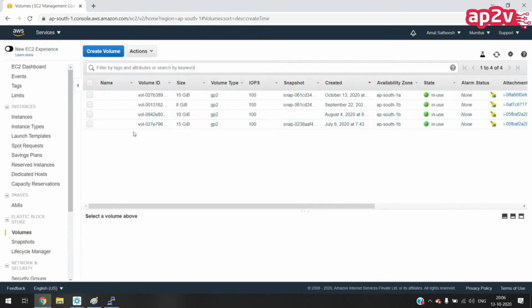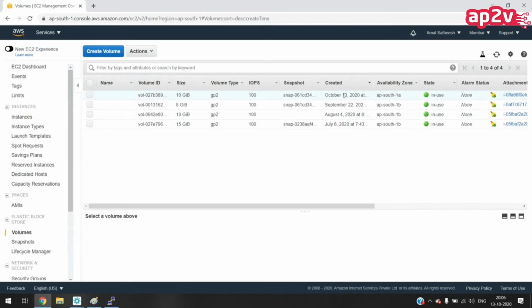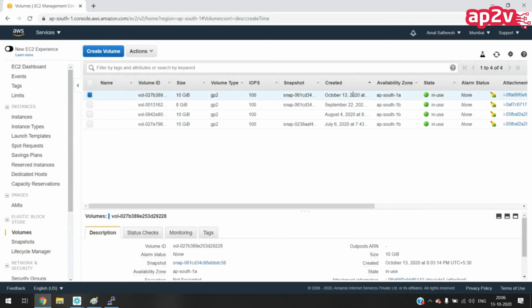We can see there are 4 volumes created. This is the one which I created now, created on October 13, 2020. The size of this is 10 GB. But in case we have multiple volumes, how will we find out which one is ours? By volume ID. Yes, there is a volume ID here.